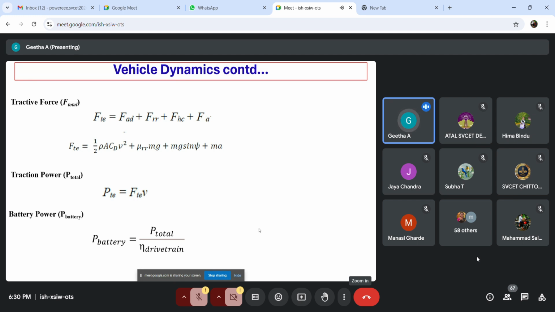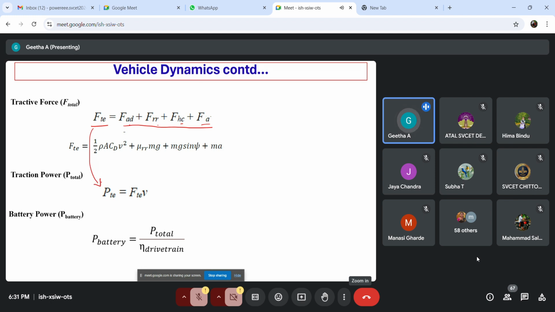Now we have discussed the actual forces acting on a vehicle. What are you going to do with these forces we have calculated? Because we were talking about the capacity of a battery, or the modeling of a battery. Why are we calculating the forces? First we find the total forces acting on the vehicle. The total force is given by the addition of all four forces: aerodynamic drag force plus rolling resistive force, climbing force, and then accelerating force.